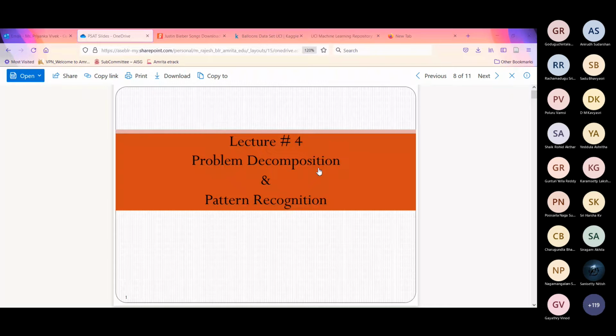Okay. So in the previous class, we were talking about different types of requirements.